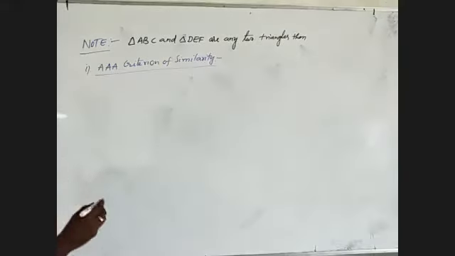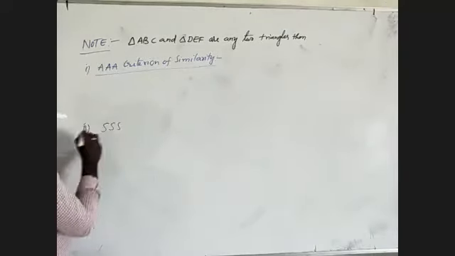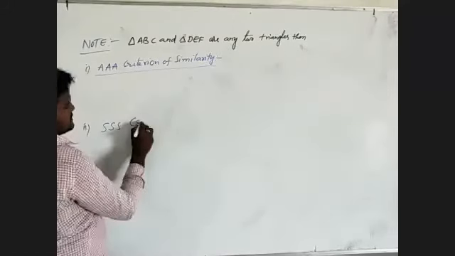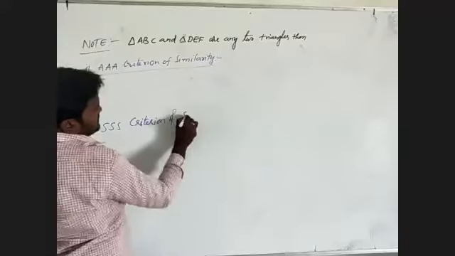After that, we'll take the second one, the SSS criterion of similarity.